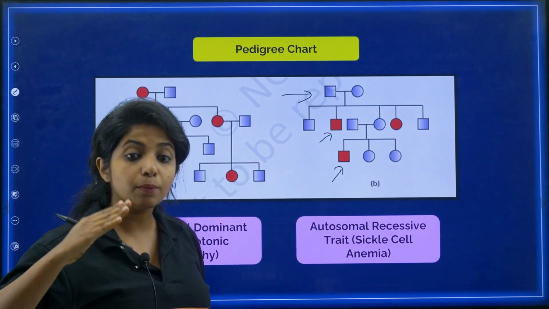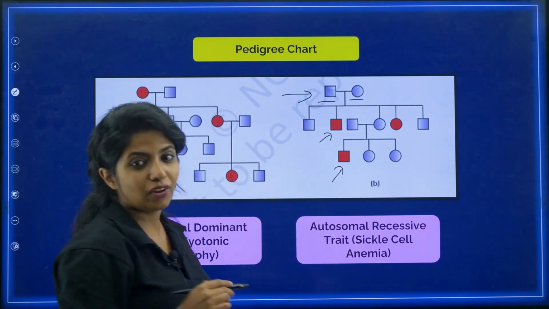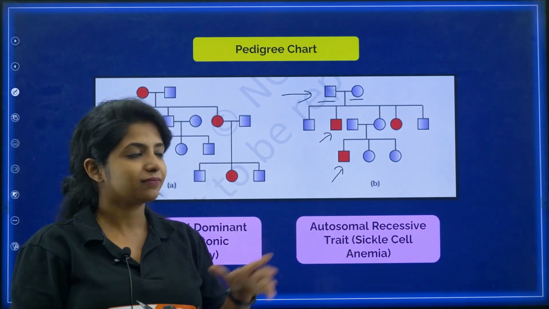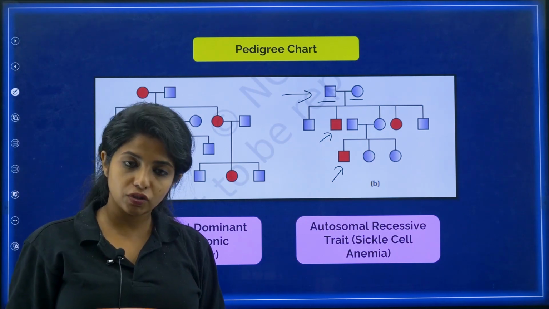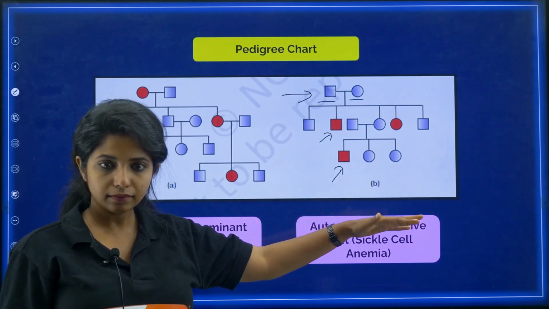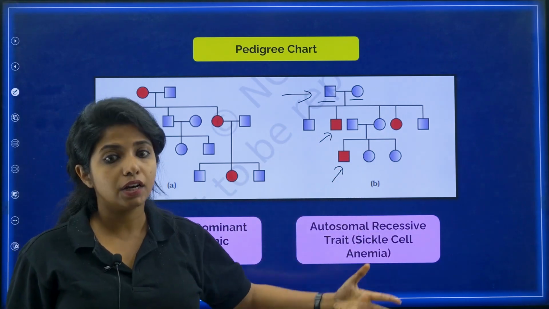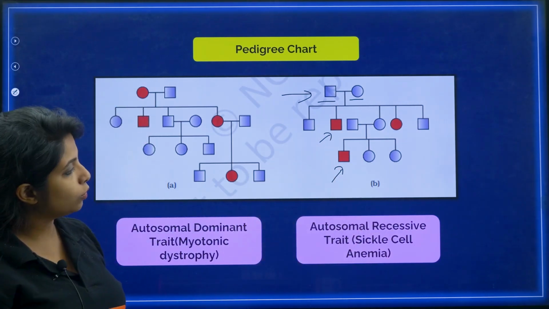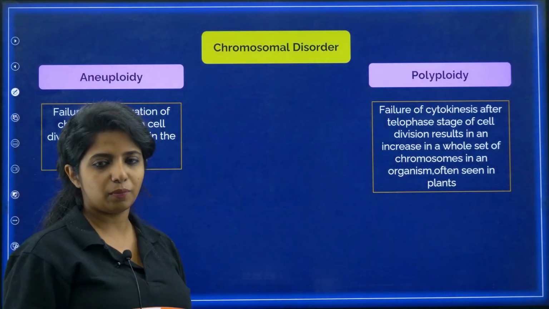So they are skipping a generation. Probably they are just carriers, and when two carriers come together, you get something like this. So it is an autosomal recessive disorder. You can track it like this. And here the sex is not specified, so it cannot be a sex-linked disorder. Cool? This is the pedigree chart that they can probably give you, nothing apart from it.